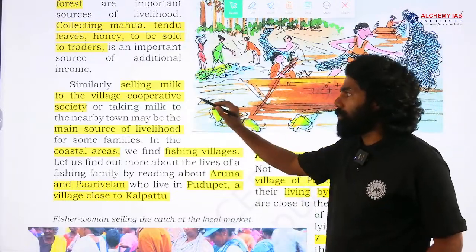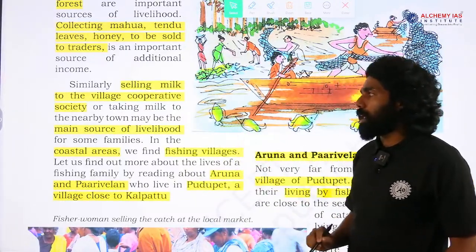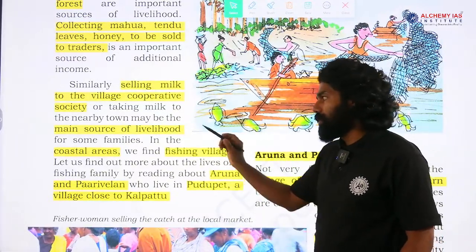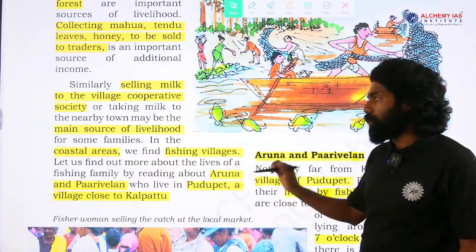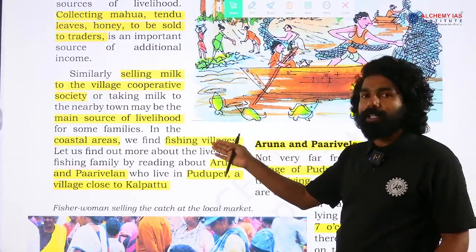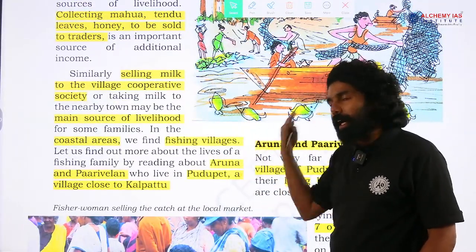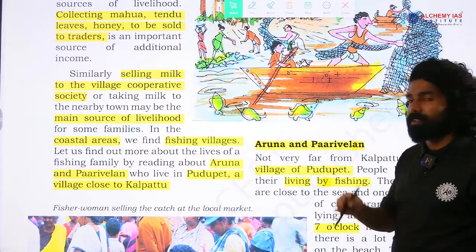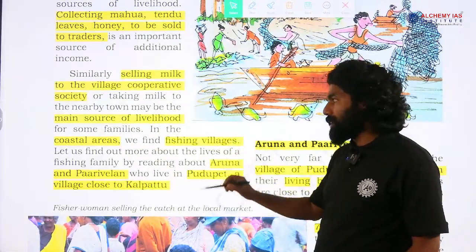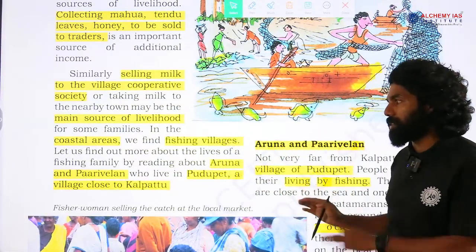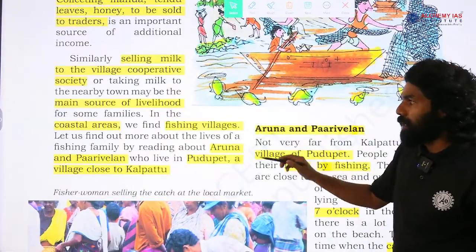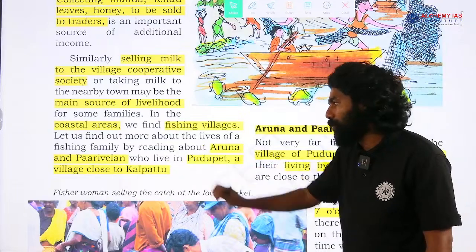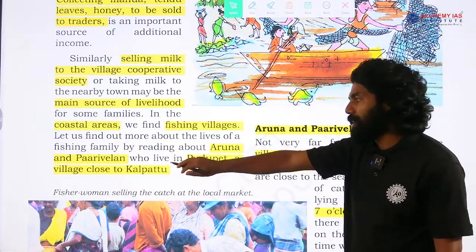Similarly, selling milk to the village cooperative society, or taking milk to the nearby town, may be the main source of livelihood for some families, like we have seen in the Segar case. Now, giving another example, people in a coastal region have different activities depending upon the geographical location in which they live. In the coastal areas we find fishing villages. Let us find out more about the life of a fishing family by reading about Aruna and Parivelan, who live in Pudupet village, which is close to Kalpattu.